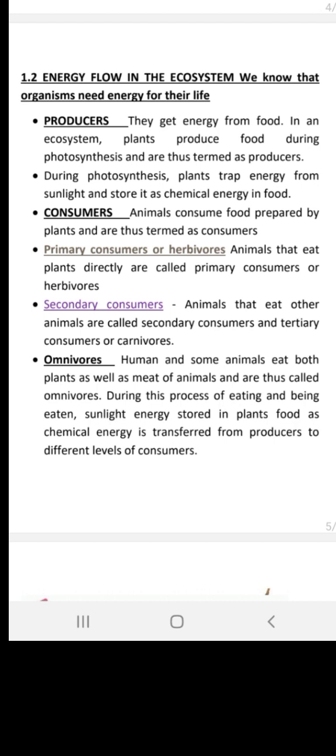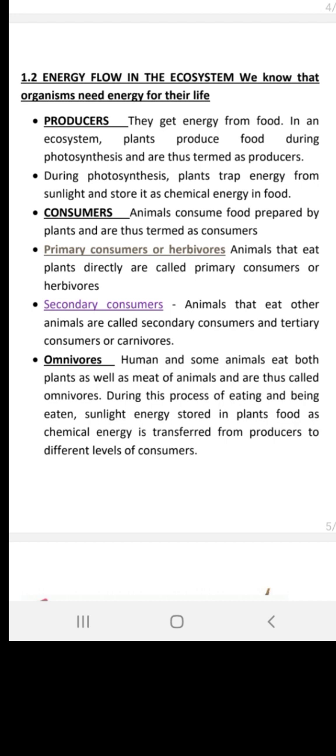As studied in the last lecture, it is the process where plants receive energy from sunlight, combine carbon dioxide plus water, and then give us oxygen and glucose, which they keep. However, oxygen is released into the atmosphere, and then we consume that oxygen for breathing.